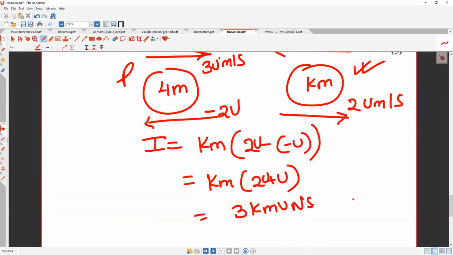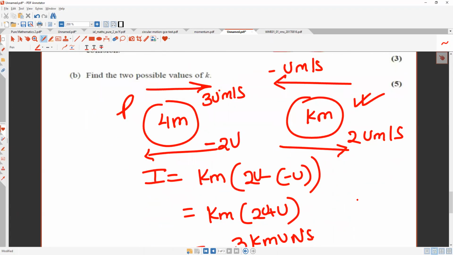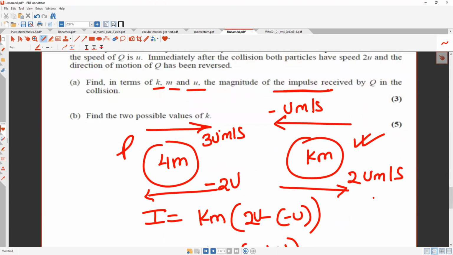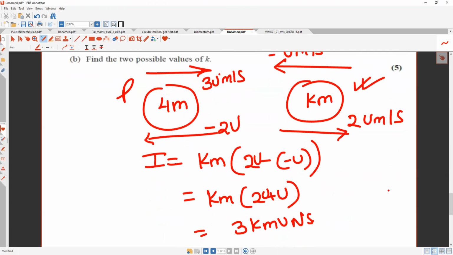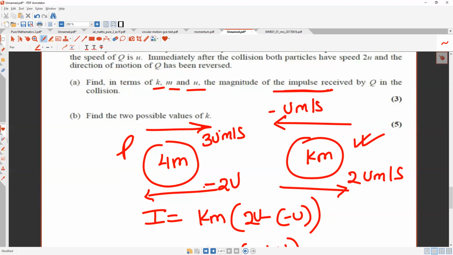Then they said find the two possible values of k. As I said, let's make an equation with two different directions of P. Yeah, different direction of P. একটা -2u দিয়ে ইউজ করবে, একটা +2u। যখন এরকম তোমাকে ওরা বলবে find two possible values, তুমি শুনতেছো?